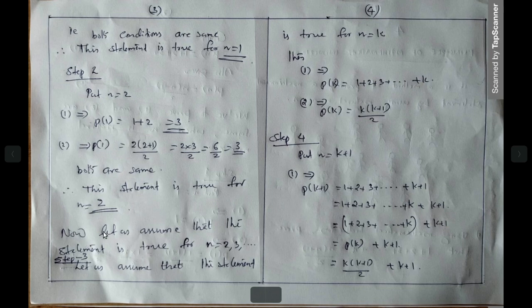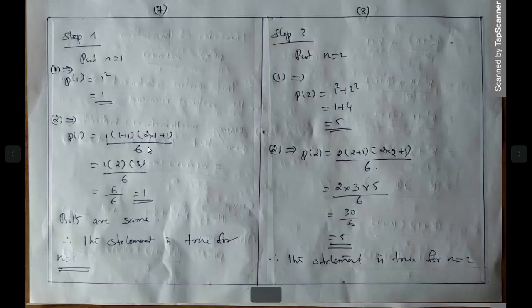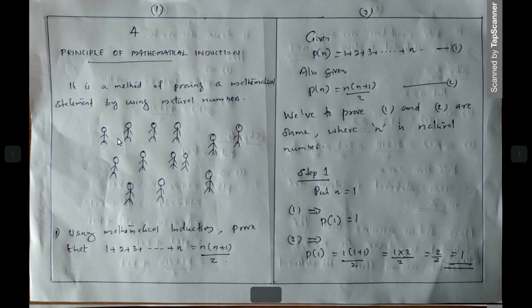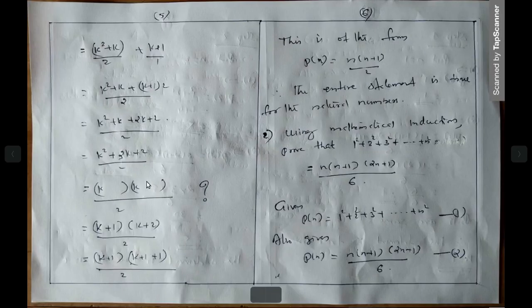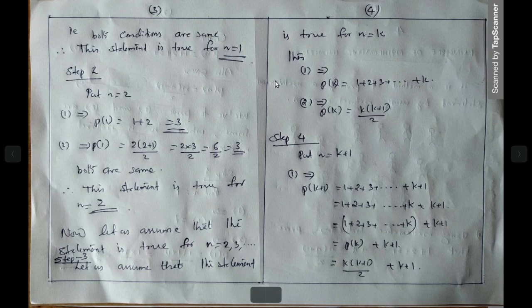Now let us assume that the statement is true for n is equal to 2, 3, 4, etc. And arbitrarily we are assuming that the statement is true for n is equal to k. What does n is equal to k mean? You leave the others, and as per your convenience you select this person. Suppose 1, 2, 3, 4, 5, 6, 7, etc. Suppose this is the kth person.